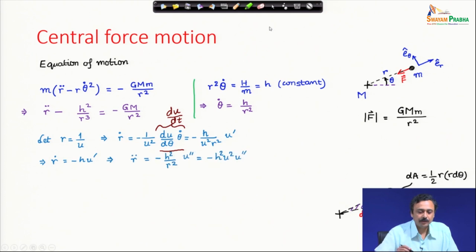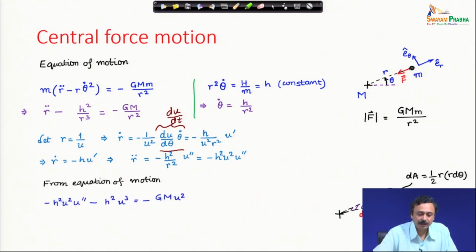This I can continue to find out r double dot, and that turns out to be, by simple algebraic steps, minus h square u square u double prime. So, double prime means twice derivative with respect to theta, the second derivative with respect to theta of u. So, that is the expression of r double dot.